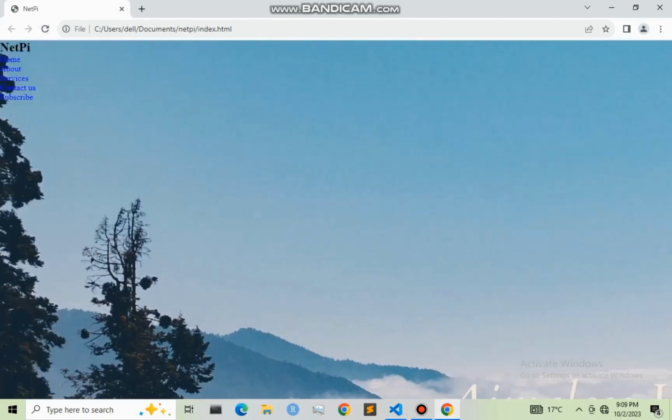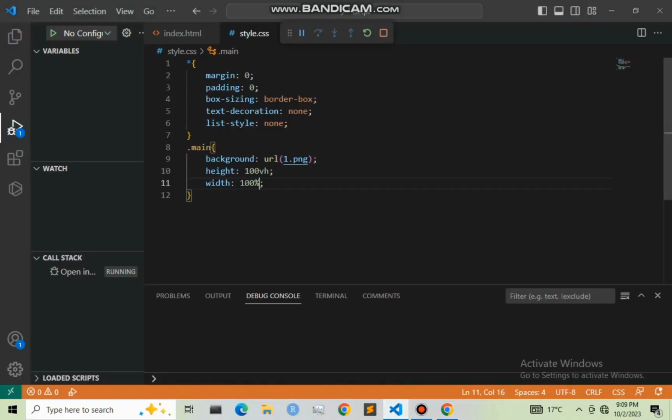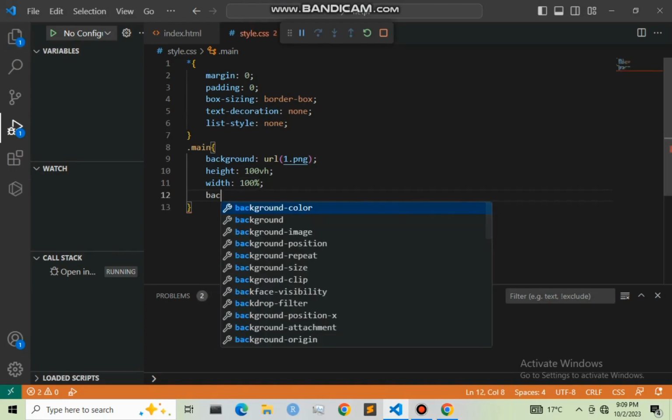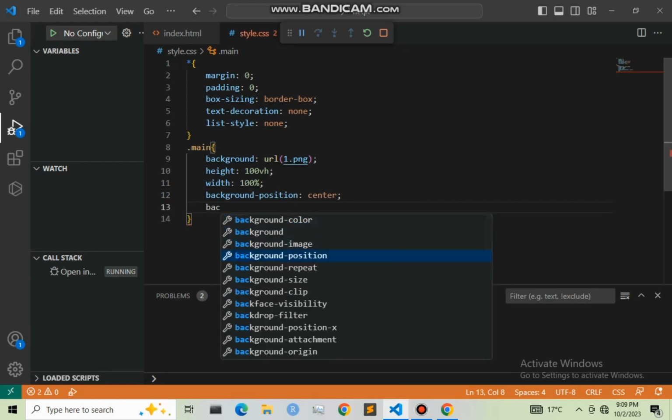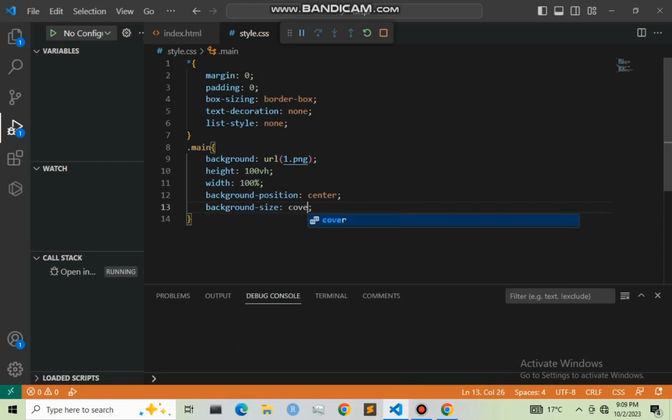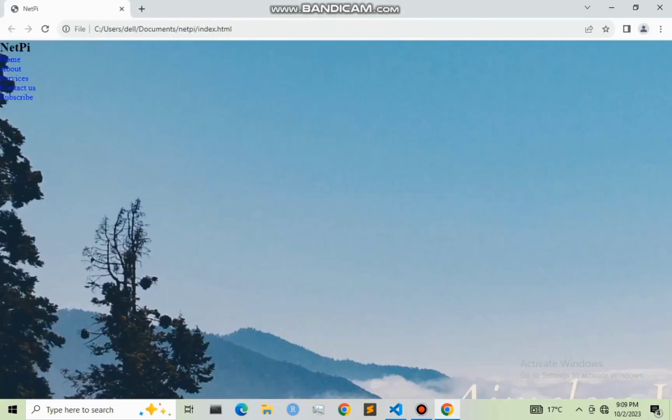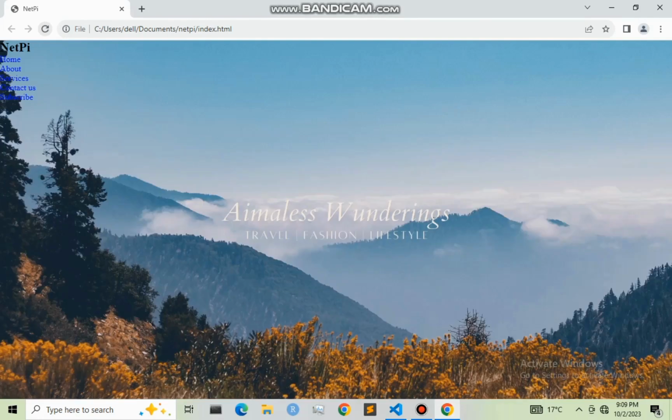As you can see, we have here our background image, but also I want to resize this image for it to be more visible and better. So I'm going to give it a background position to be center, and next I'm going to give the background size to be cover. Let me save this and refresh. So as you can see now, our background image is now good.